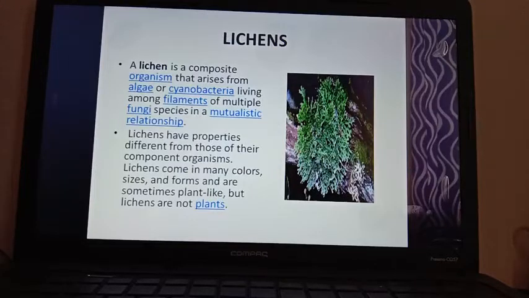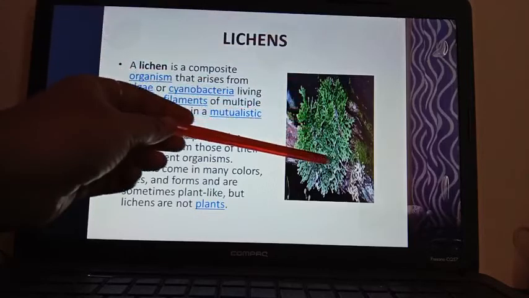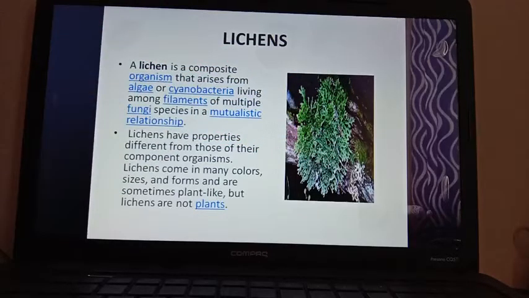An example of a mold is Rhizopus. Next is the term lichens, a very important term. You can see the picture of lichens on the bark of the woody stems, mostly green colored. A lichen is a composite organism, means it forms together with algae and fungi. Actually, it is a kind of mutualistic or symbiotic relationship. What is a symbiotic relationship? A symbiotic relationship is a relationship in which both the partners are mutually benefited.